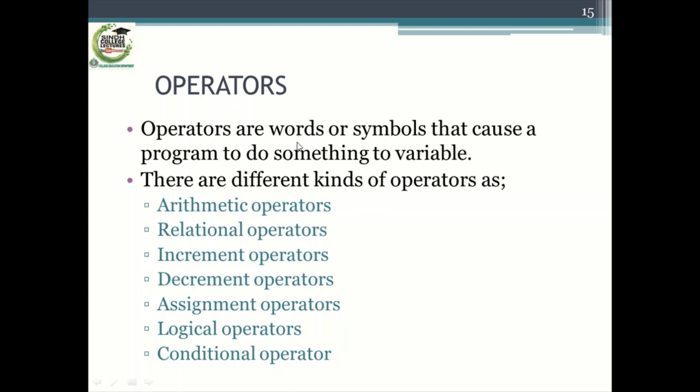Operators. Operators are words or symbols that cause a program to do something to a variable. There are different kinds of operators: arithmetic operators, relational operators, increment operators, decrement operators, assignment operators, logical operators, and conditional operators.